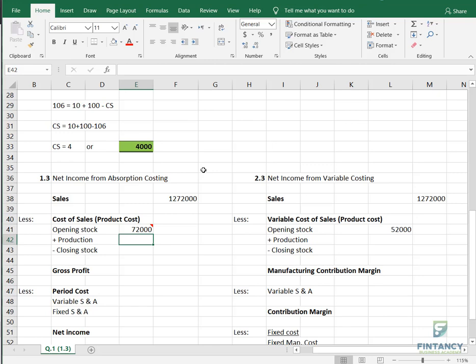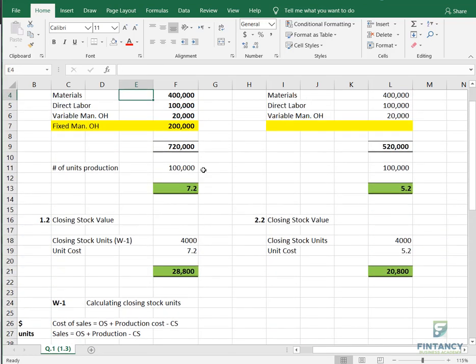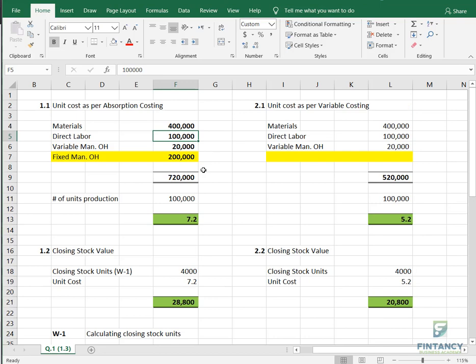Okay, very nice. Now see how many units we produced. Remember, 100,000. And how much is the unit cost in absorption costing? 7.2. So this is your production cost, 720,000. Remember how much was the production cost? The same amount written here, 720,000.